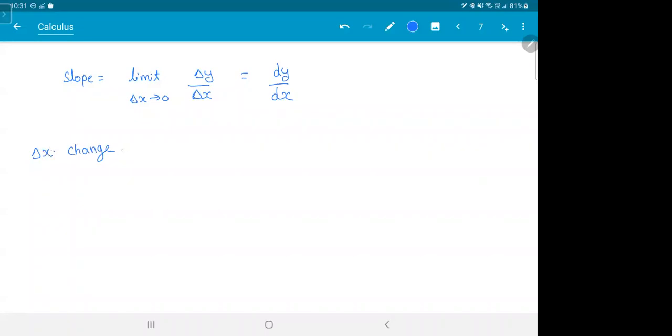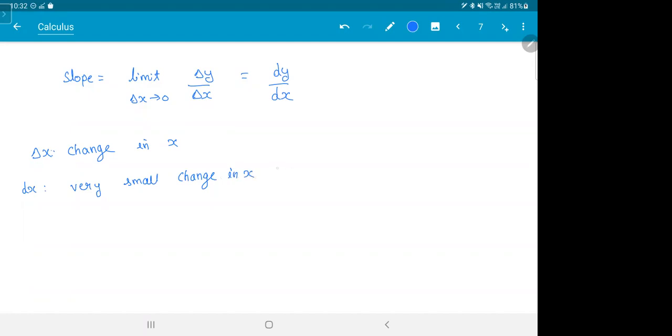Let's say delta x means change in x. What is dx? A very small change in x. Remember, I said delta x tends to 0 when dx is very small. So instead of writing all this, we are lazy people, so we write simply this one. When you say dy by dx, it implies you're talking about very small changes.